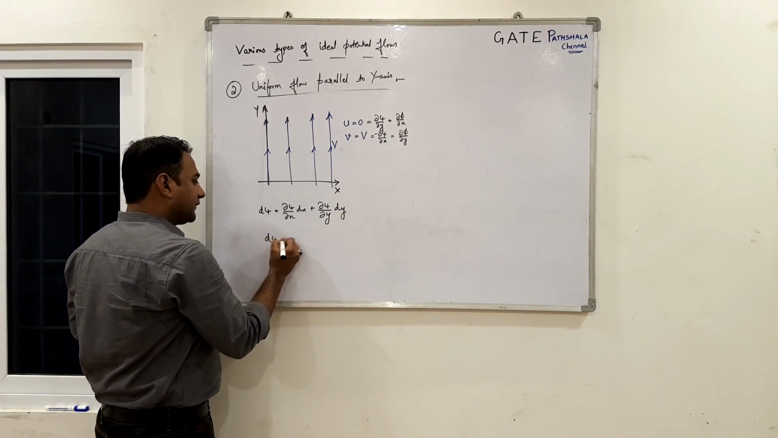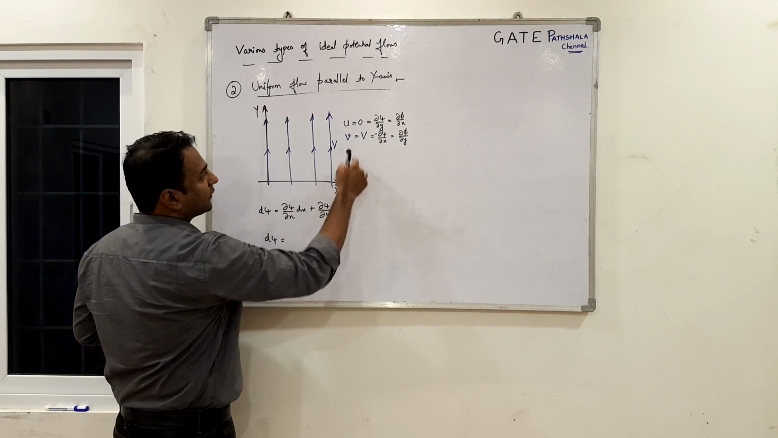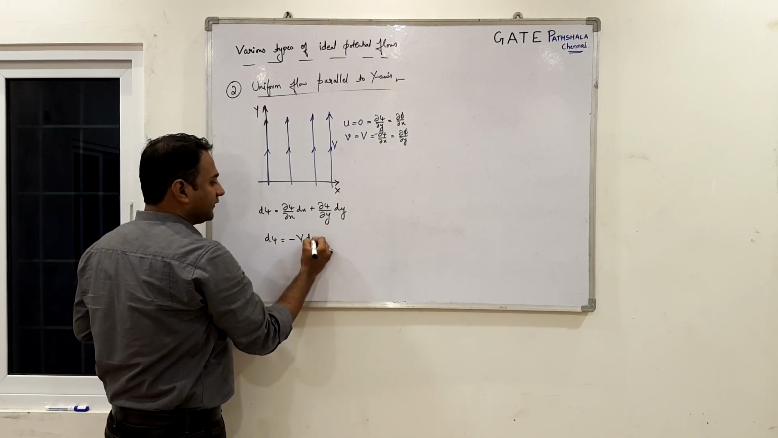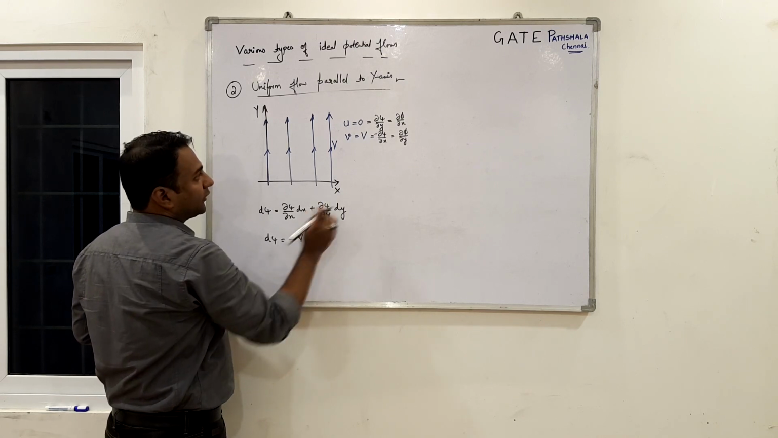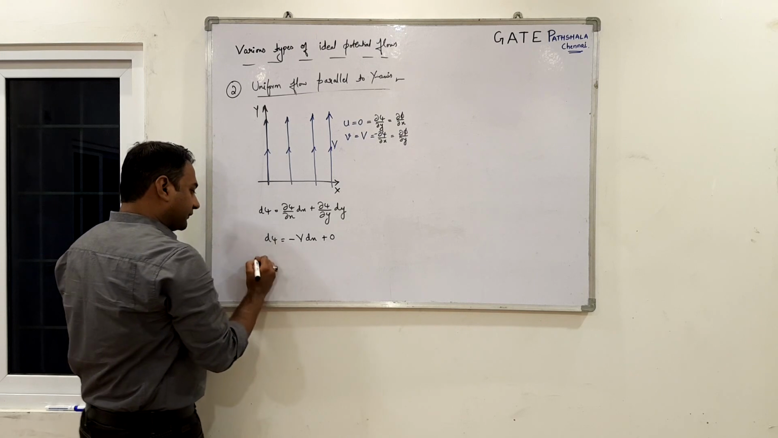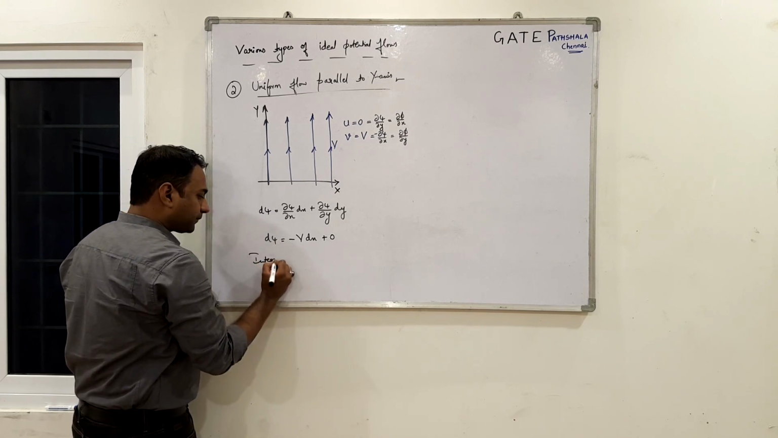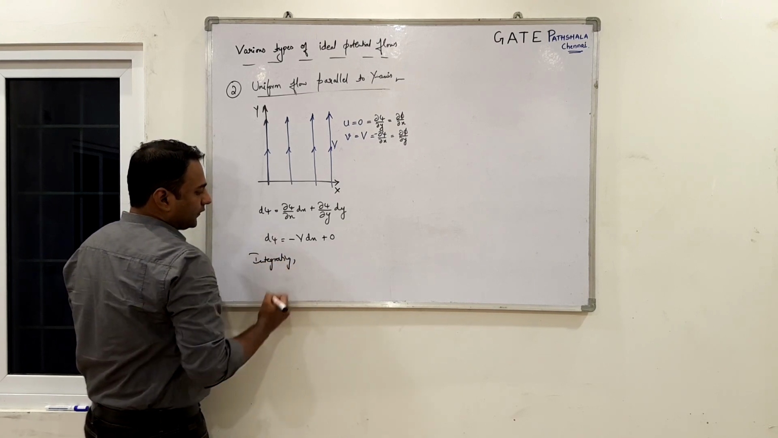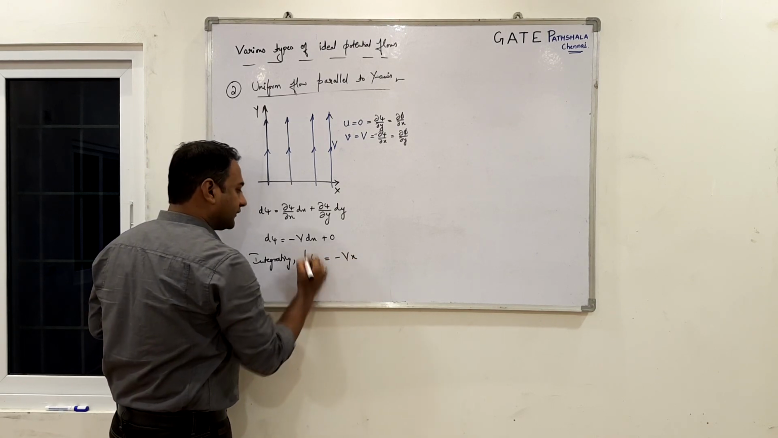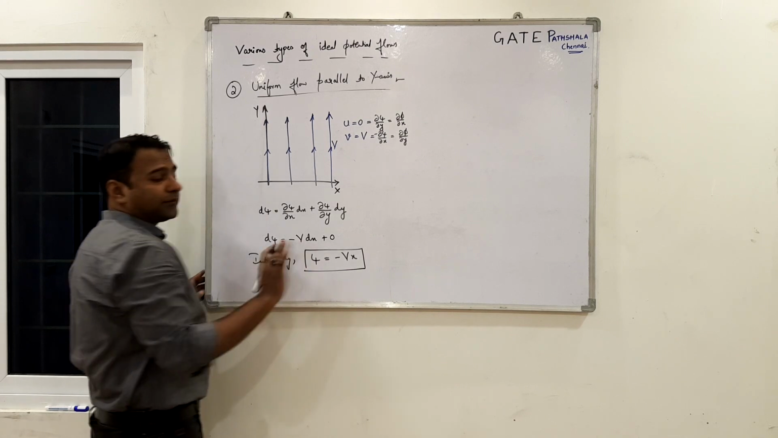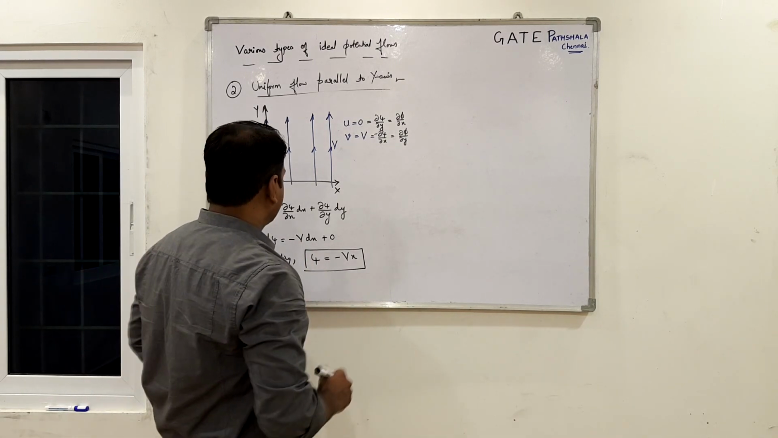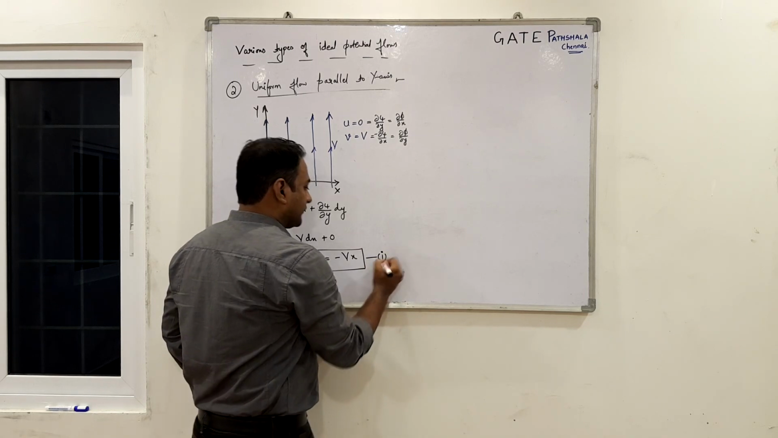So d psi can be written as, from these two equations, we can write dou psi by dou x equal to minus v dx, and dou psi by dou y from this equation can be written as 0. So integrating, we get what? Psi equals minus vx. I am discarding all the constants of integration here, so let's not worry about that. Let this be equation 1.